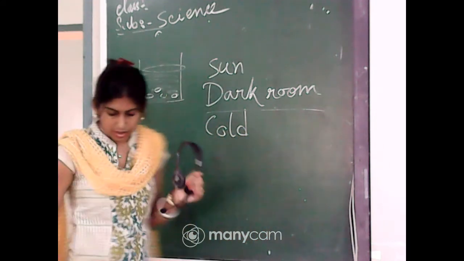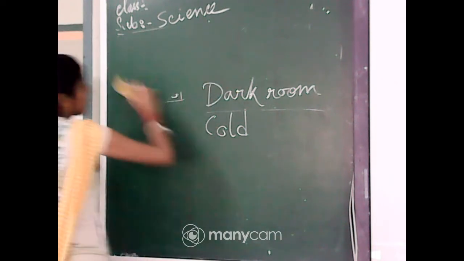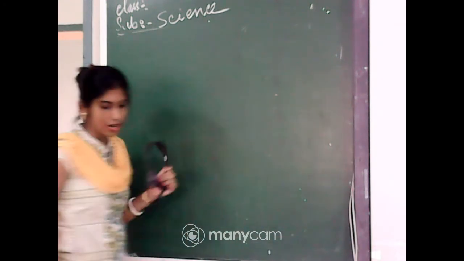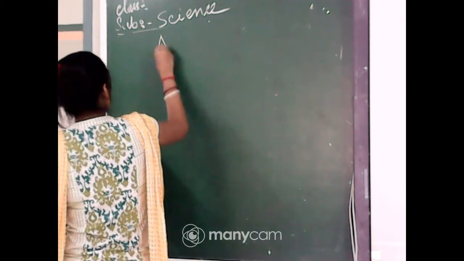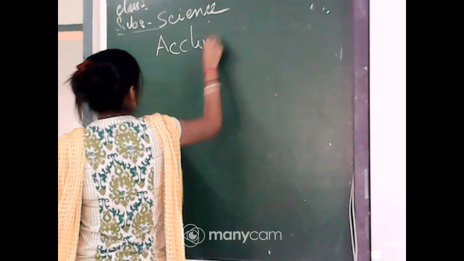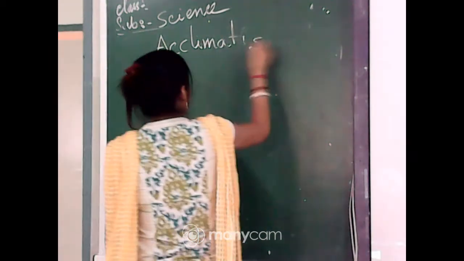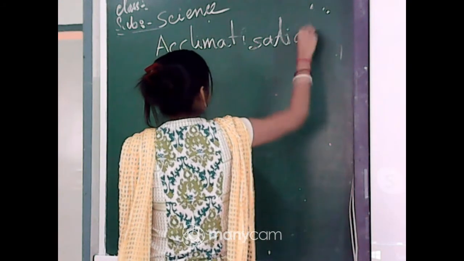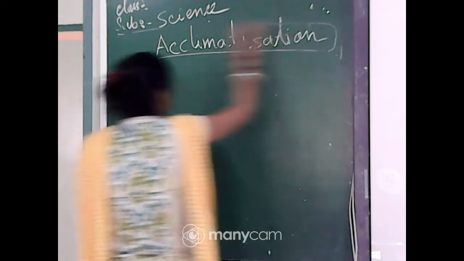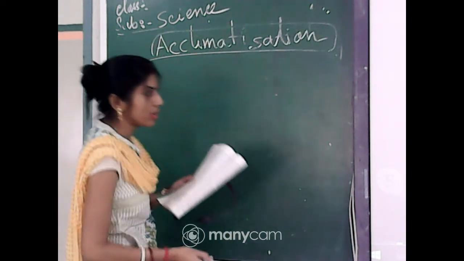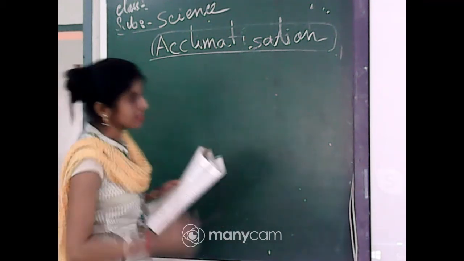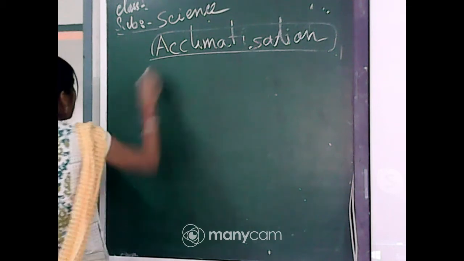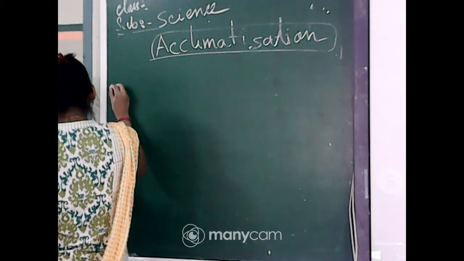Okay, now we will discuss another important term, that is acclimatization. First I will write the definition of this one. These plants need air, water, sunlight. Yes, very good. So first I am writing the definition of acclimatization.